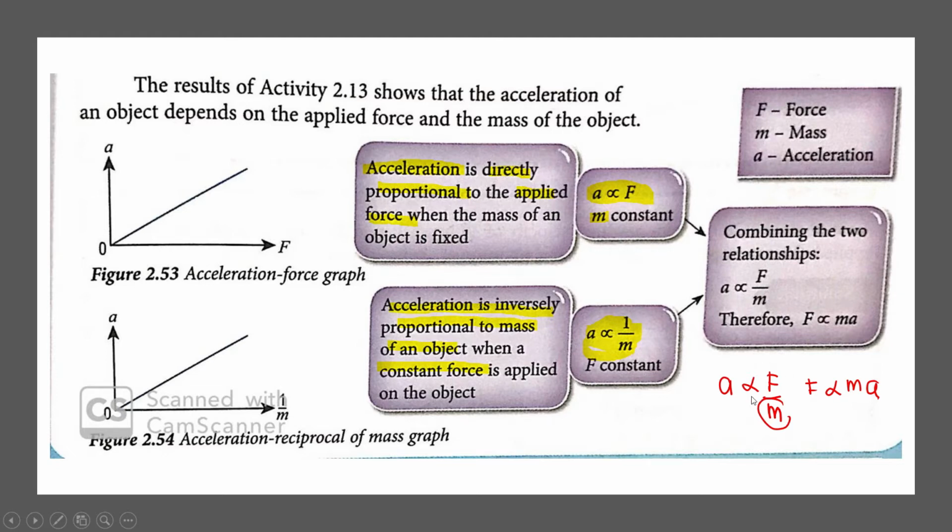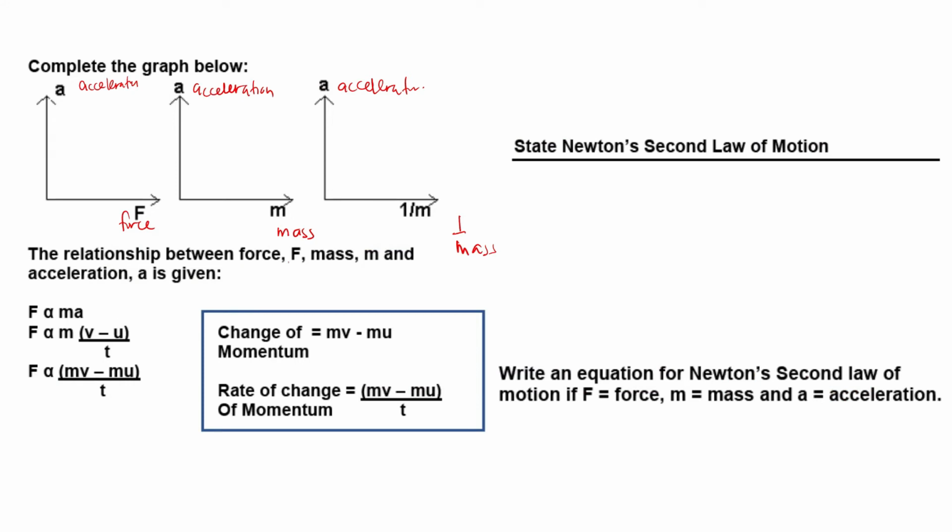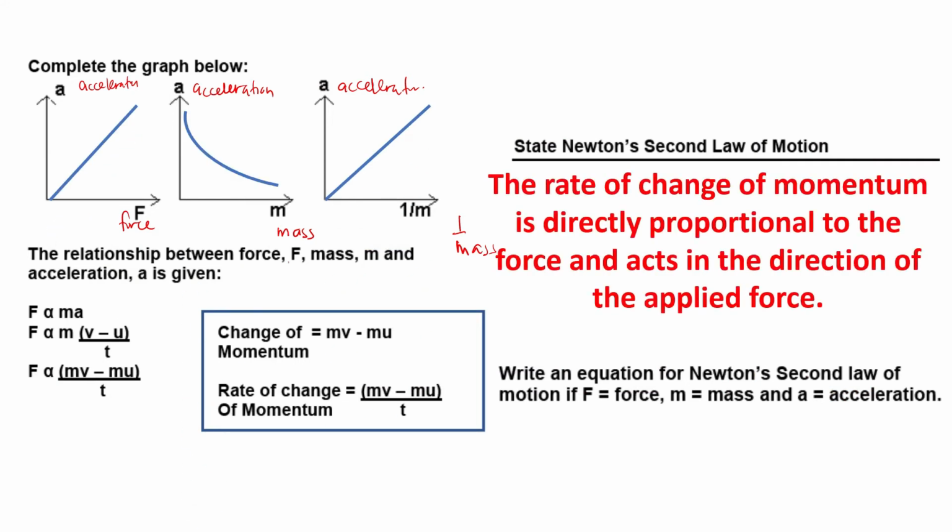So when I combine the equations, it will become like this. I combine these two. This one is divide by m, so if I move it over, it becomes multiply. So F is directly proportional to m a. That is the equation that I get. From the equation that I just got, F is directly proportional to m a.